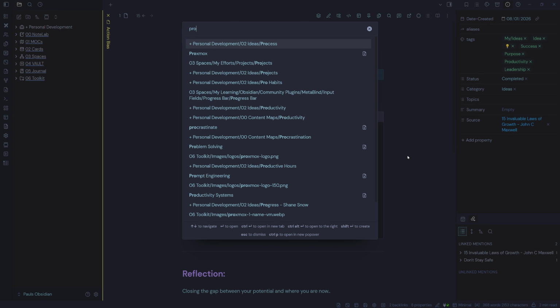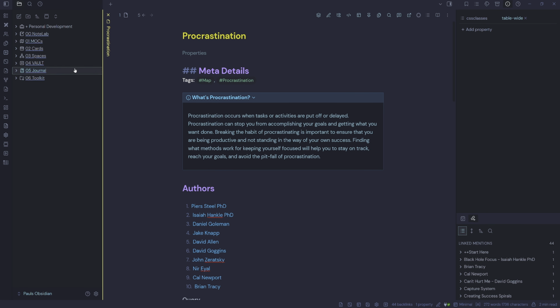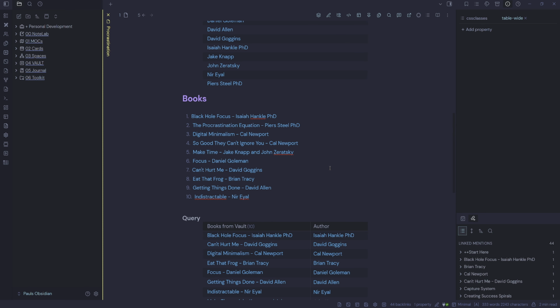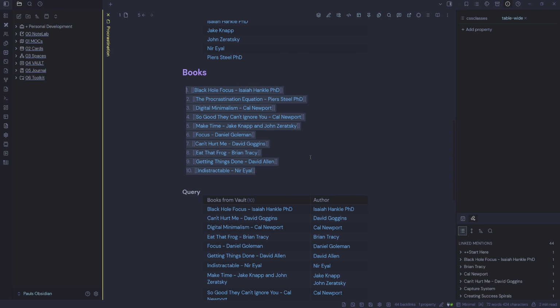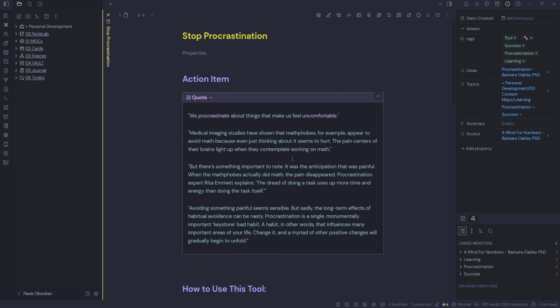So if I press Control O, type in procrastination, you can go make a note about procrastination like I have. And I've actually made it a map of content. I've got a whole bunch of authors who write about procrastination, and then I've got a whole bunch of books. And I've actually written out a whole bunch of action items about procrastination. So we can see here I've got one, stop procrastination. I've got a little quote in there.